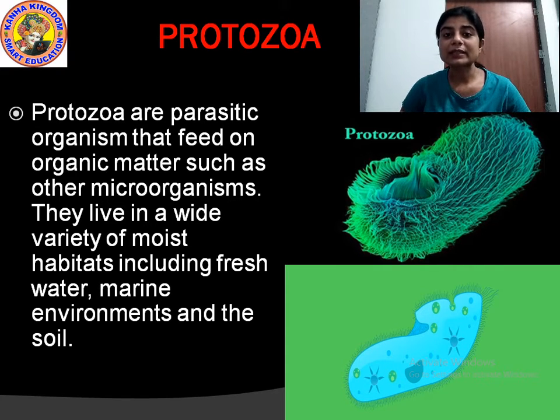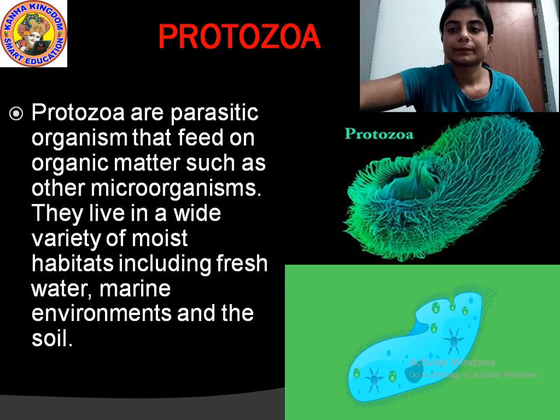Then marine environment. Marine environment means the ponds, lakes, seas. They live in the moist environment, and they also live in the moist soil. These protozoa live in the moist environment, in the lakes, ponds, seas, and they also live in the soil. Understood? And these protozoa are parasitic organisms that feed on other living organisms, microorganisms. Understood?